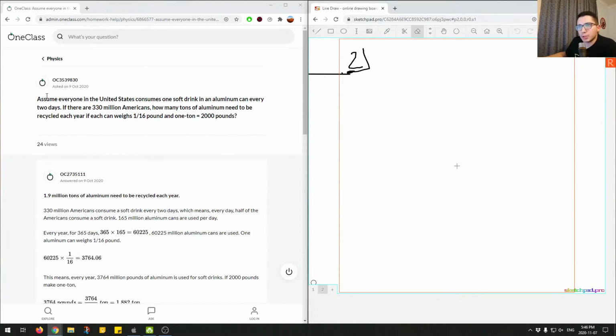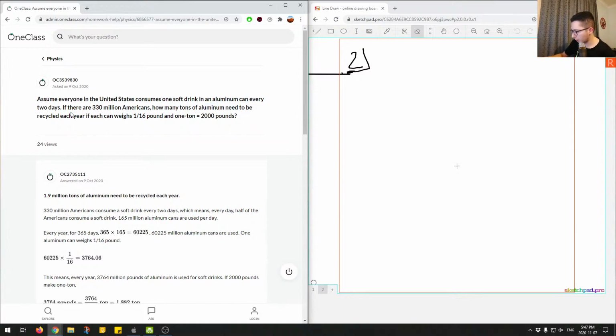Alright, so question number 2, here we're asked, assume everyone in the US consumes one soft drink in an aluminum can every 2 days. If there are 330 million Americans, how many tons of aluminum need to be recycled each year if each can weighs 1/16 pound and 1 ton equals 2,000 pounds? So they've given us some values, and we have to use conversion factors and rates to figure out the final answer, which should be in tons of aluminum each year.